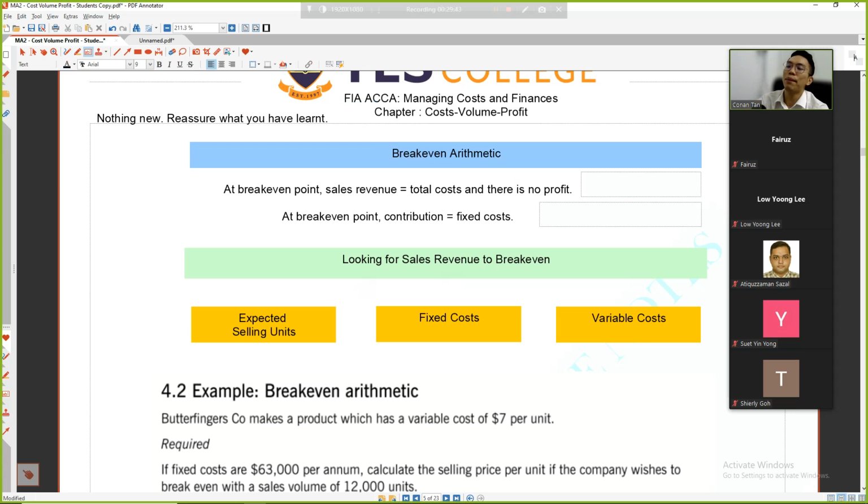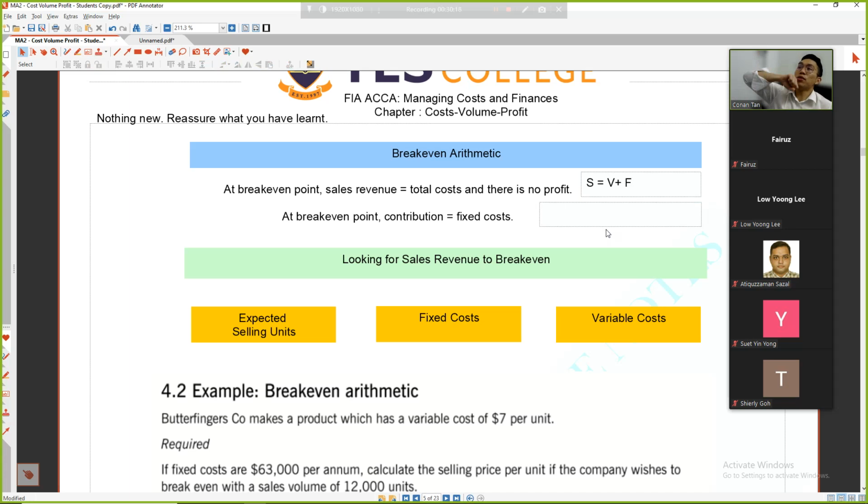At break-even point, the total cost is equal to your revenue, which means there's no profit. So S minus V, your contribution, is equal to F. If how much you earn is to pay off the fixed cost, of course, it's break even. At break-even point, S is equal to V plus F, true or not? This is how you get one.